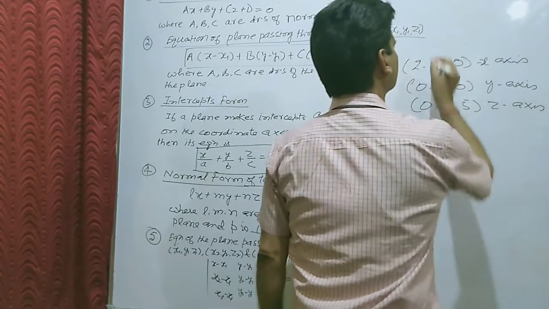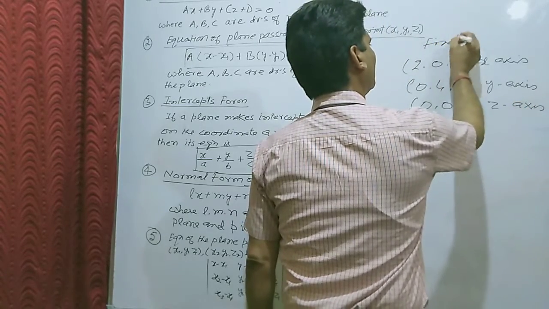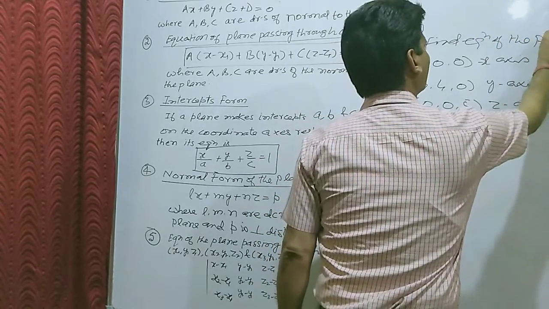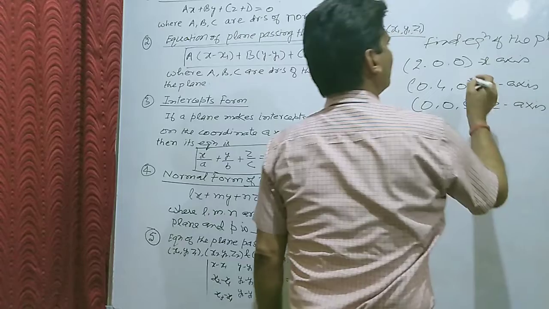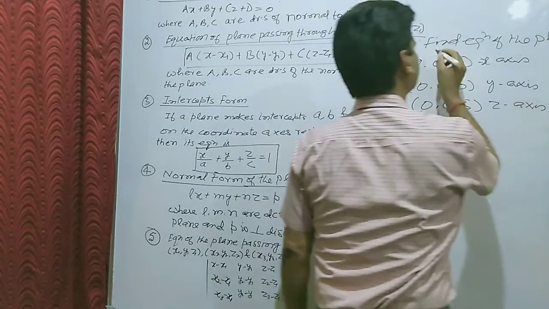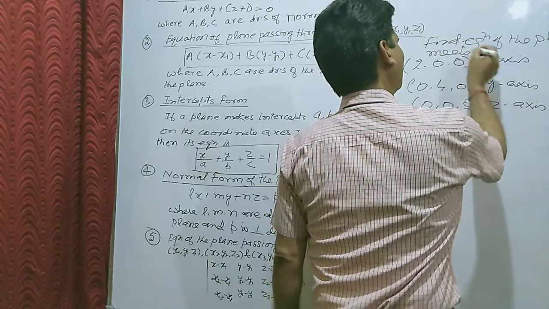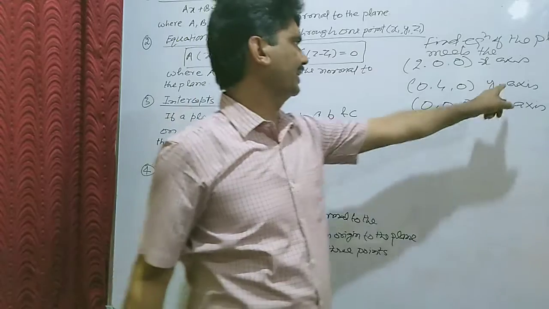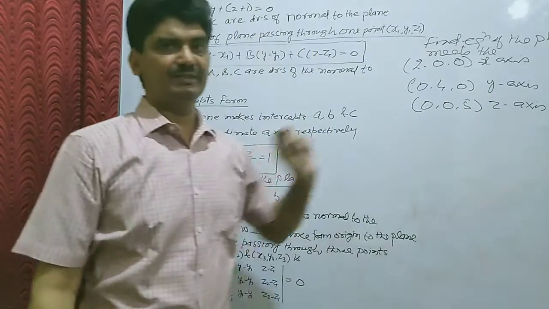Find the equation of the plane which cuts or meets the x-axis at this point, the y-axis at this point, the z-axis at this point.